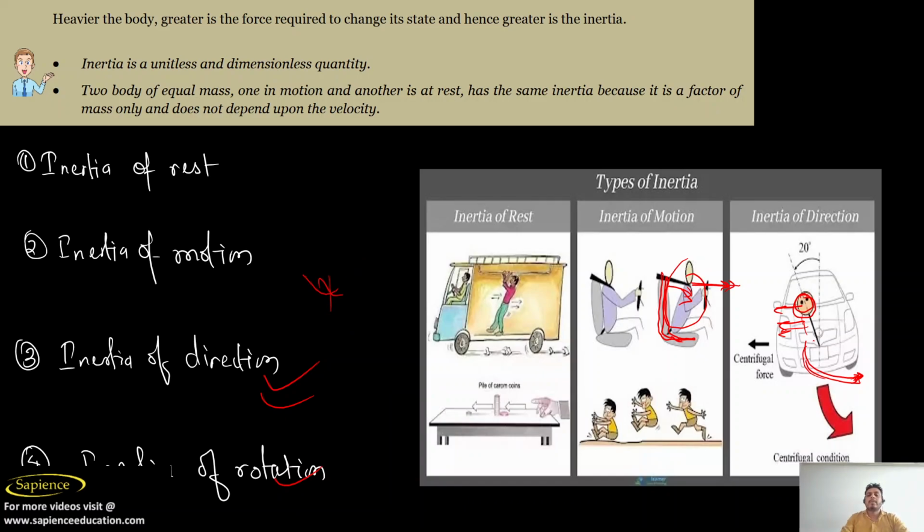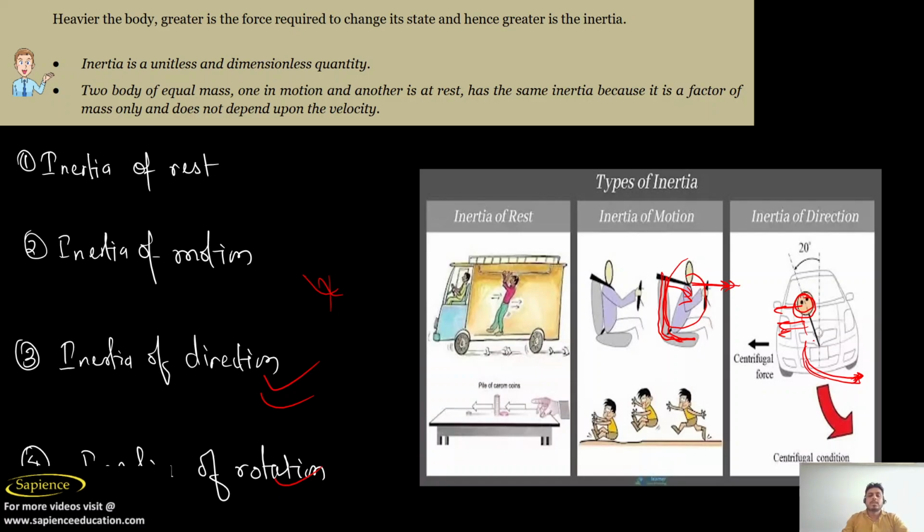Now I hope you have all understood about inertia. Inertia is the measure of mass. More is the mass, more is the inertia. And inertia is the property due to which a body resists the change of its state. If it is at rest, it will try to remain at rest.